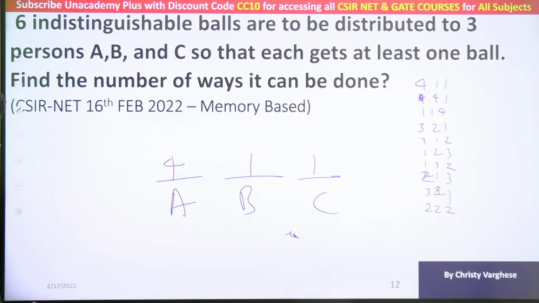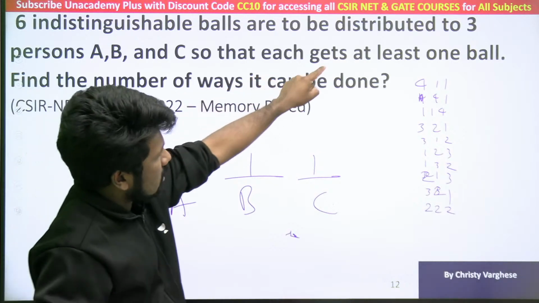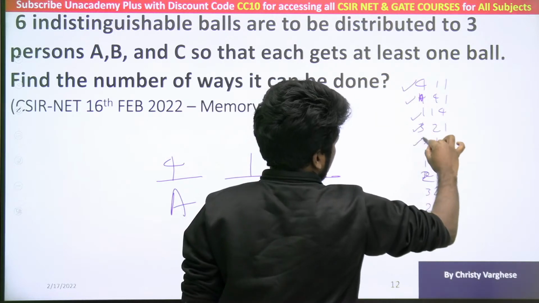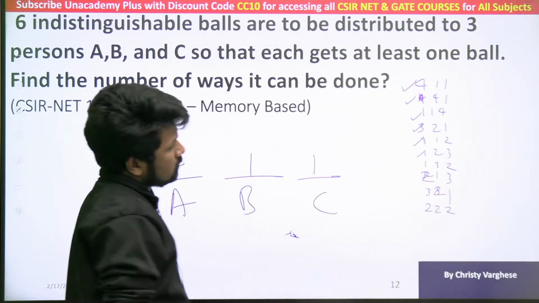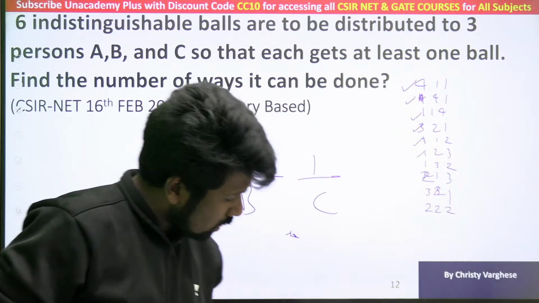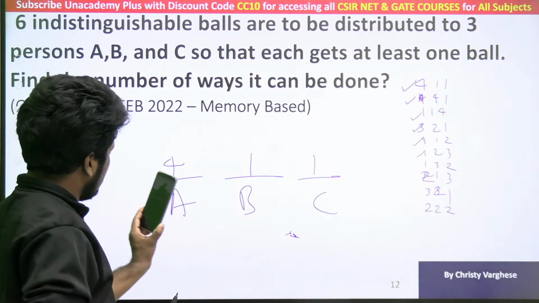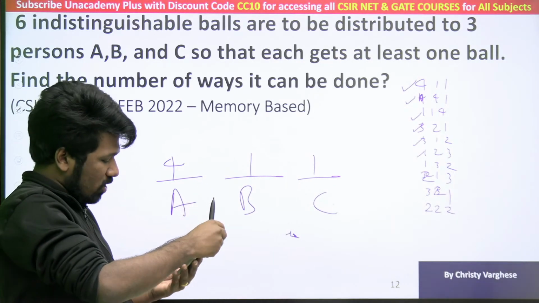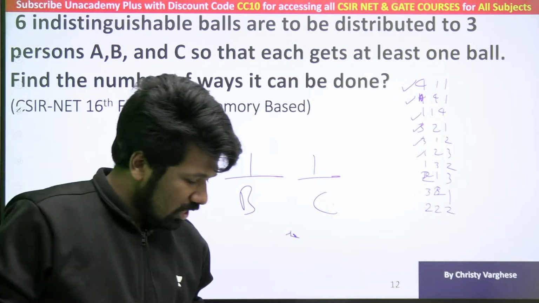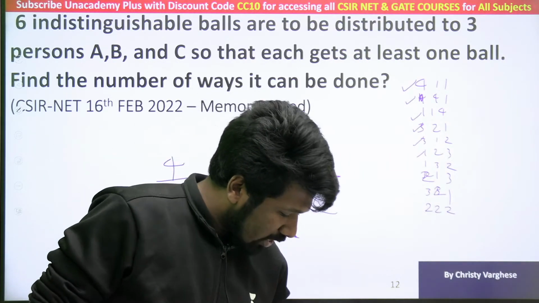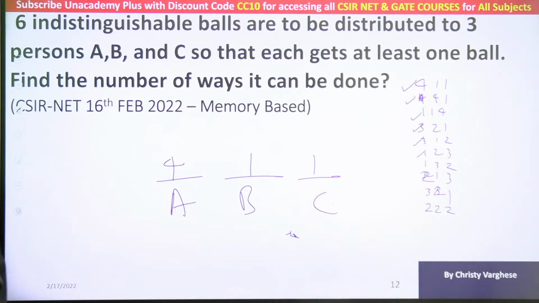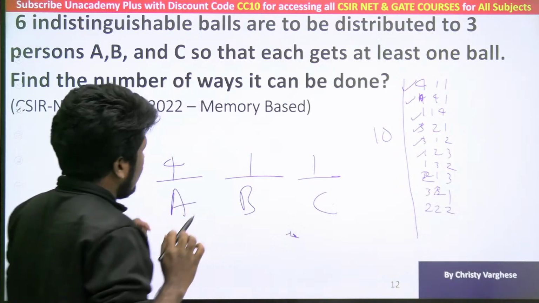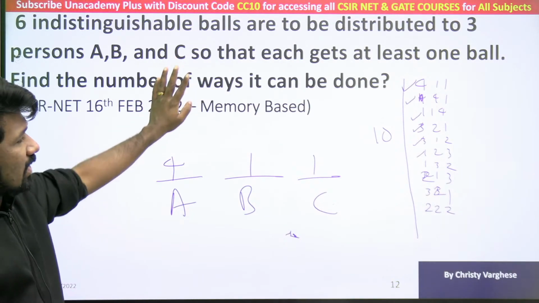In my opinion, this many cases only are there, because the question says at least 1 ball everyone should get. So those of you who remember the question, was there an answer saying 10 possibilities? Just mention. Or is there any mistake in the question or any correction in the question? Please mention. Okay, Seema. Students who are attending this session, how many of you attended yesterday's exam? So the total number of ways will be 10 ways. Again I am clarifying, 10 ways only if the question is exactly like this.